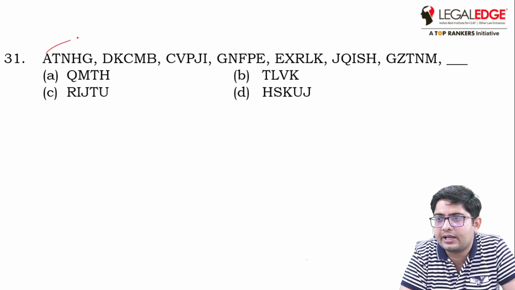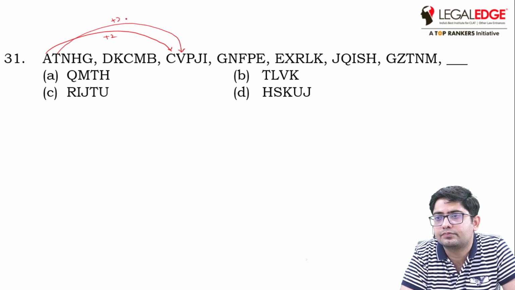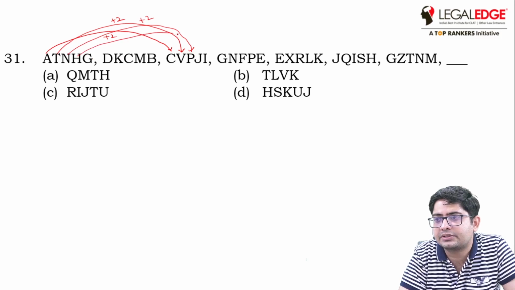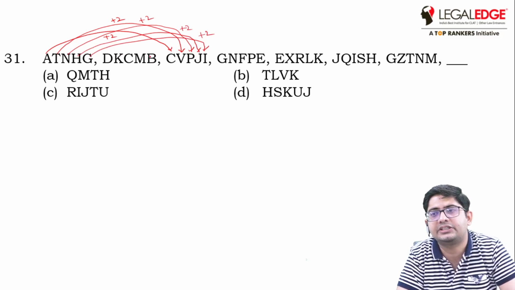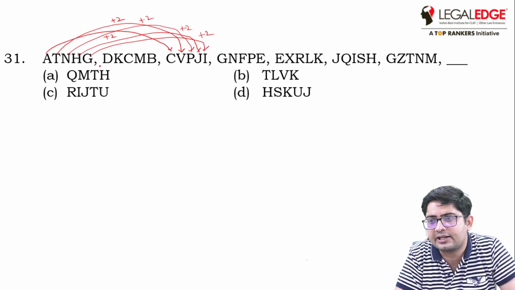So A plus 2 is C, T, U, V plus 2 is V, N plus 2 is P, H plus 2 is J, H, I, J, G plus 2 is I. Okay, G, H, I. So this is the relationship between the first and third terms.